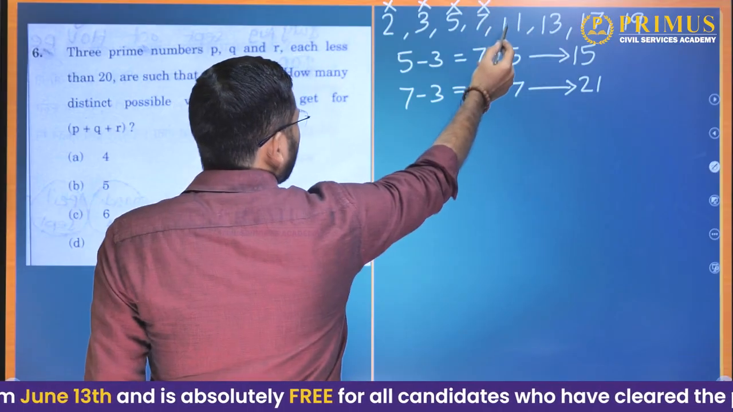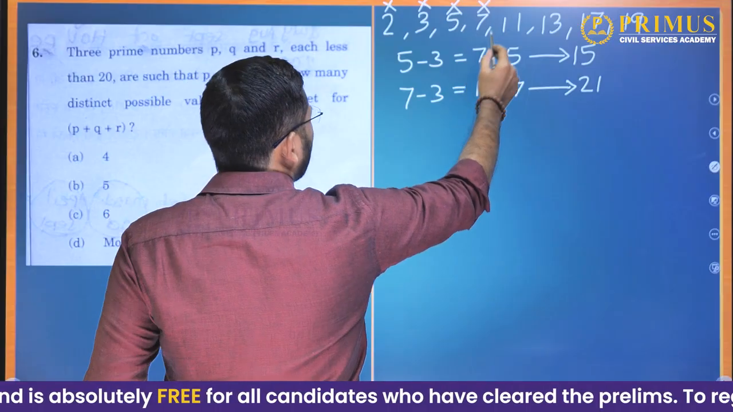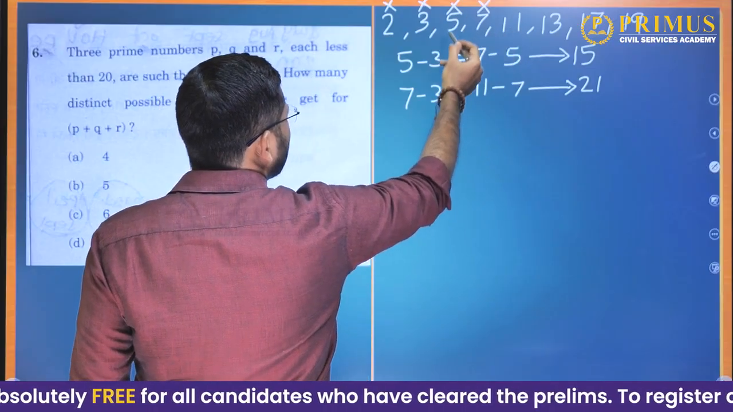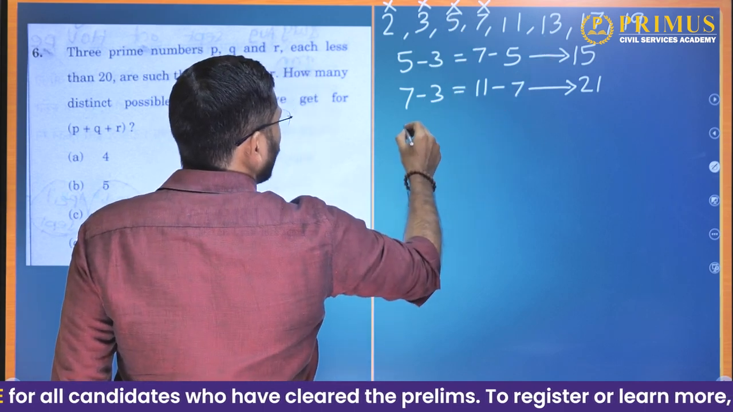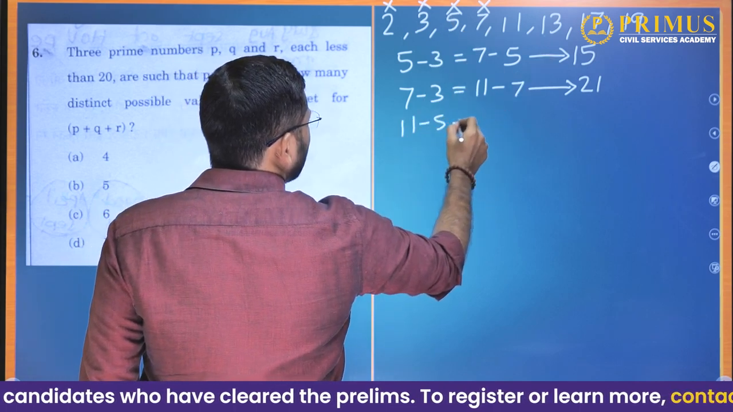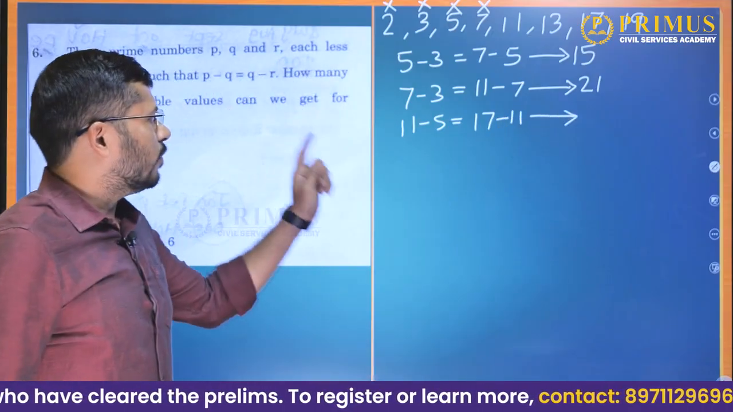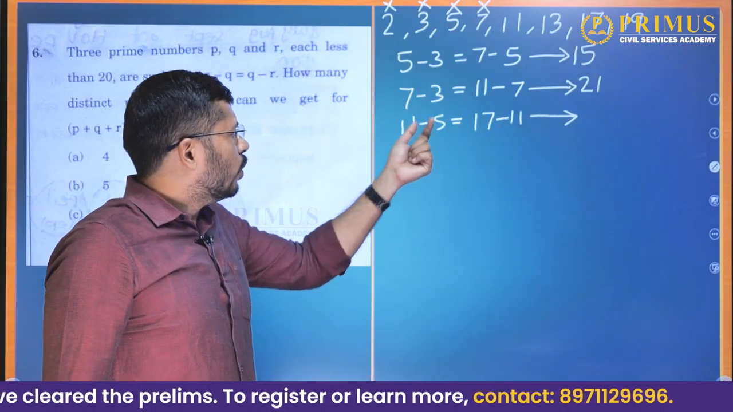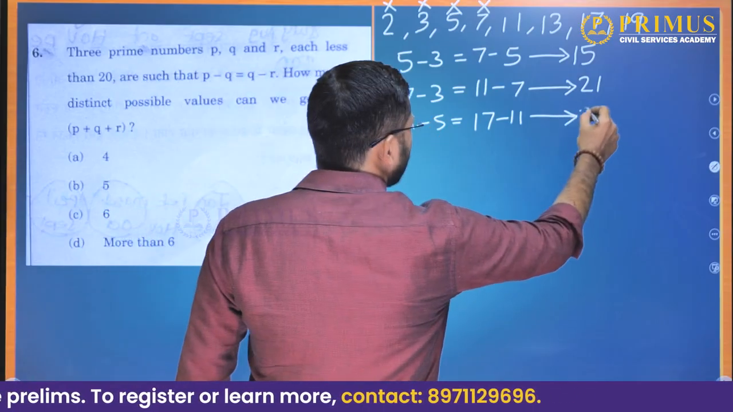Now 11. 11 minus 7 is 4, but 11 plus 4 will be 15. No. 11 minus 6 is 5, and 11 plus 6 is 17. So 11 minus 5 is equal to 17 minus 11. Here, what is the sum of the prime numbers? 5 plus 11 would be 16. 16 plus 17 would be 33.